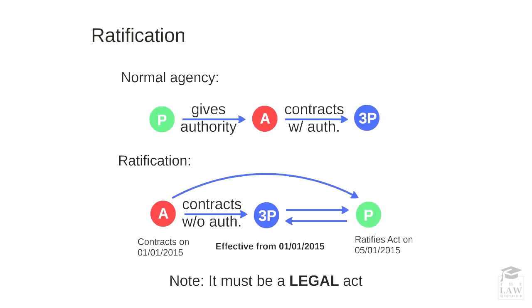Now, this cannot be done haphazardly either. There are several requirements that must be fulfilled in order for a ratification to be enforceable, active or effective for that matter. Firstly, the most notable thing is that whatever act the agent has done in relation to the contract that he has established with the third party without authority must be a legal act. Beyond this, there are certain requisites that must be fulfilled.